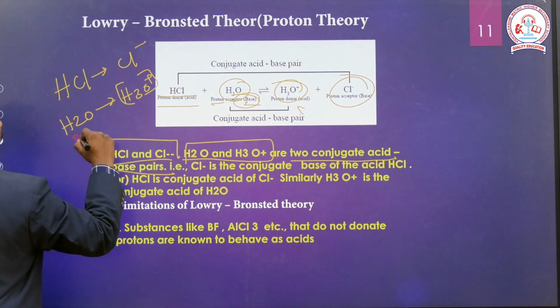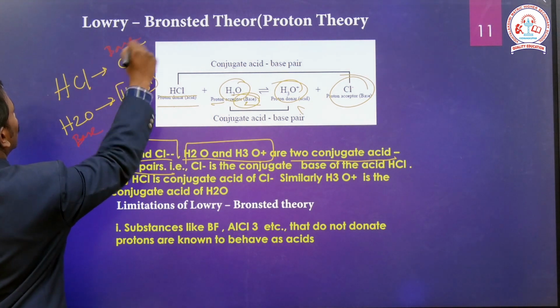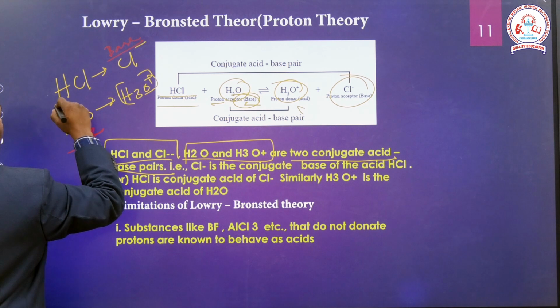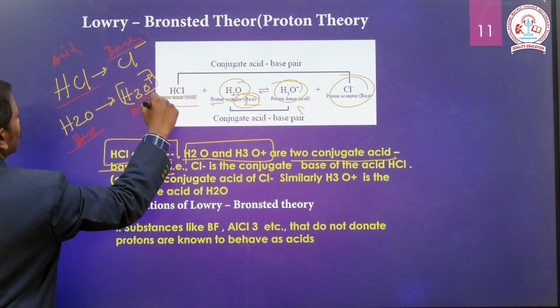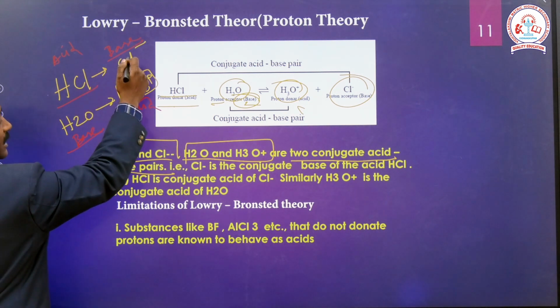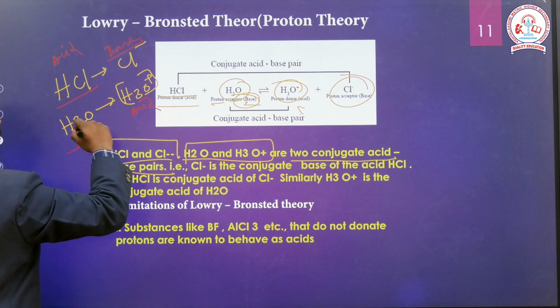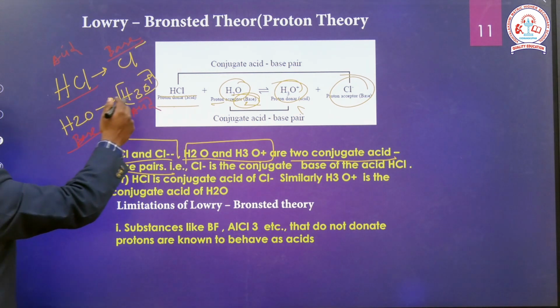Both of these are basic in nature, and the other two are acids. This acid will produce this base, and this base will produce this acid.